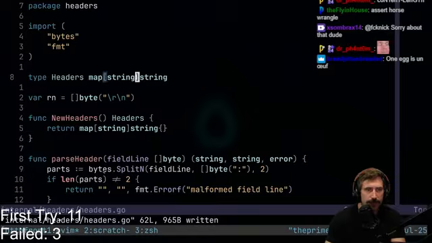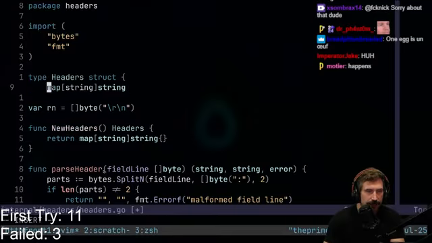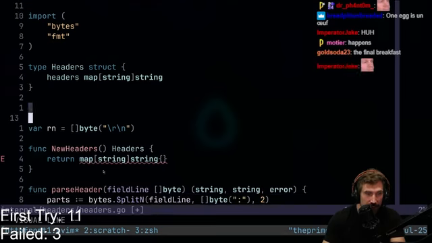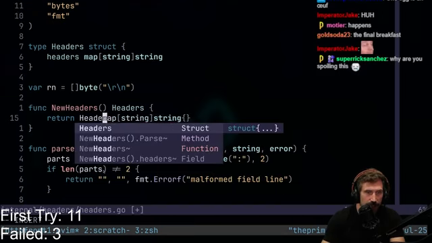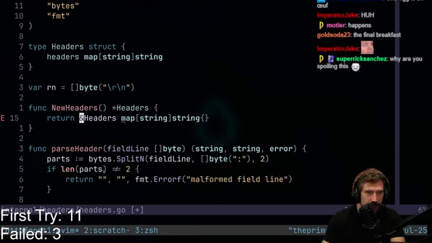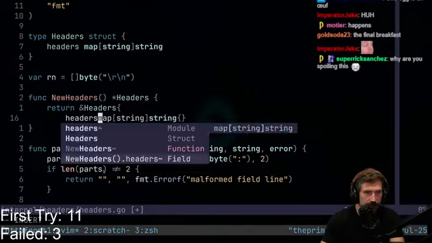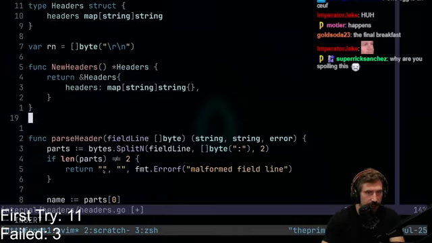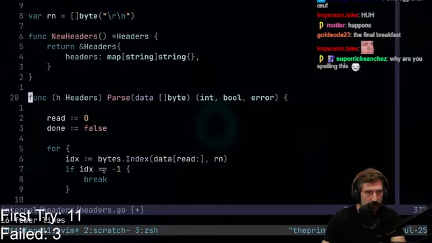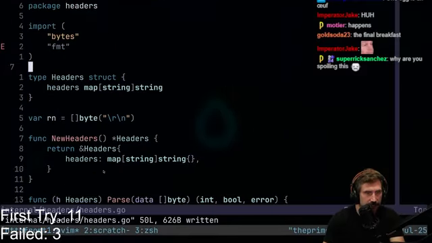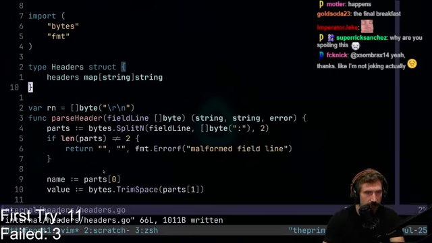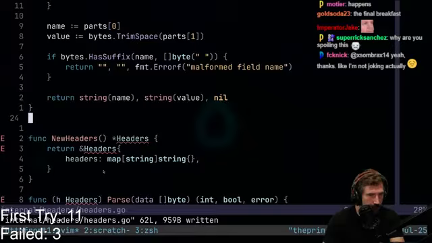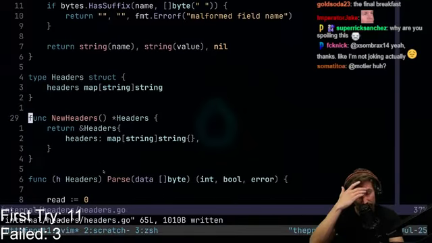I'm gonna turn this into a struct, and I'm gonna have headers underneath because that's just the way I would prefer it. To tell you the truth, this is how I would want to do this. I'd put it like this, and then I'd go headers, right? And then I'd do that and do one of those. Let's take this guy and put him up here because he is going to be before the header stuff. Let's move this thing down, and then let's put him right here because honestly that feels a little bit better.